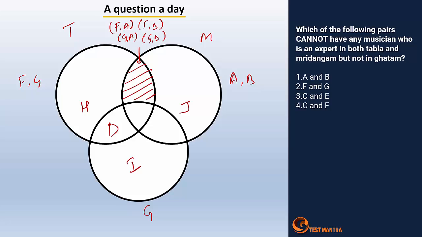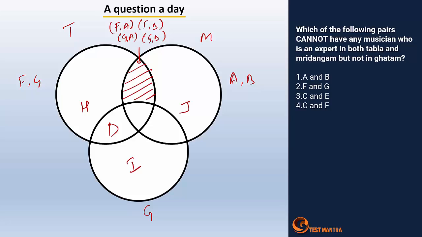But what is the question? Which of the following pair cannot have any musician who is an expert in both tabla and mridangam? Right. So AB is a possibility, right? Because if one among A will be there who is expert in tabla and mridangam, then there is one person who will be expert in mridangam alone, right?